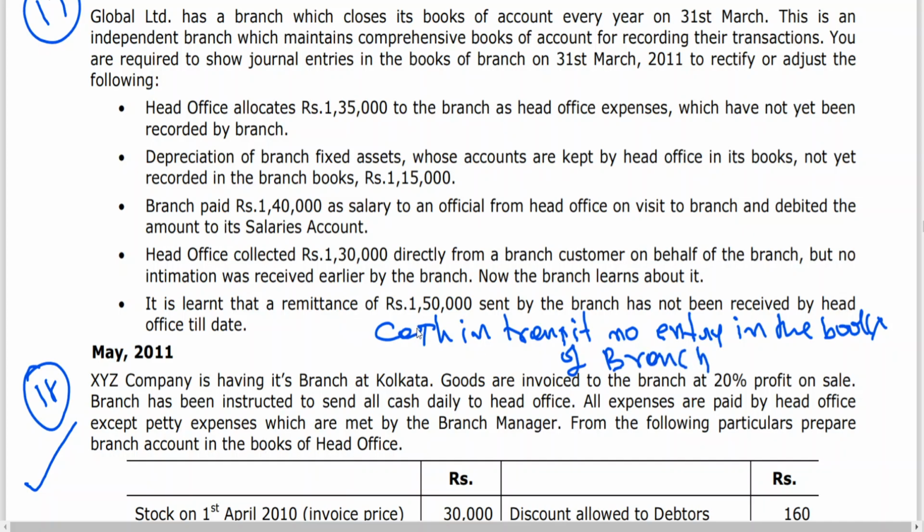It is learned that a remittance of 1,50,000 sent by branch has not been received by head office till date, which means cash in transit. No entry in the books of branch, because cash in transit will be shown in the books of head office. Remittance sent by the branch, not received, means cash in transit.